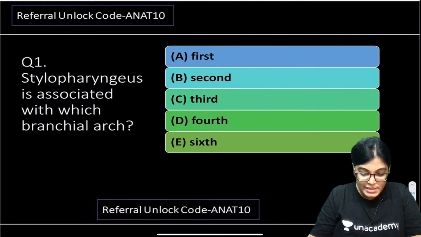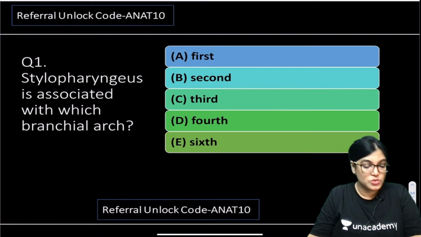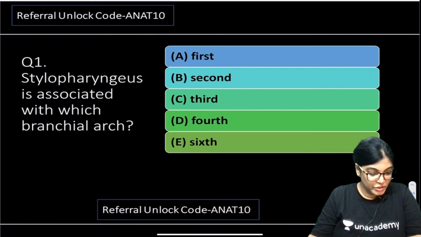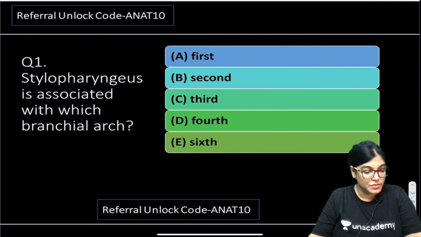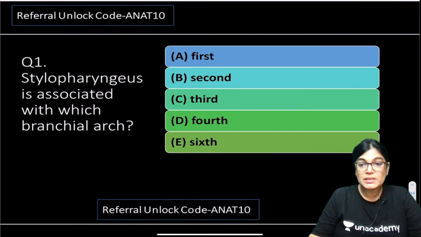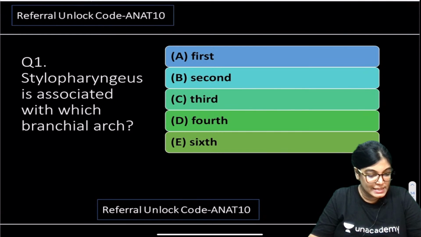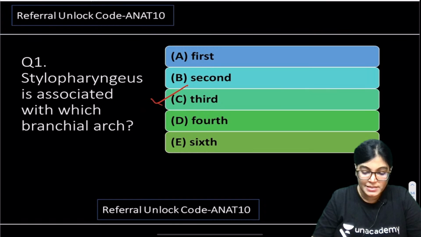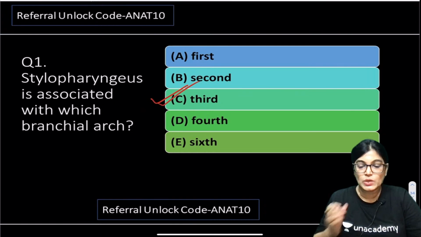So I got Sam giving C as the answer. What about others? VIP is also telling C, Acharya is telling C, Kumaran is telling C. Bharat M is telling C. Most of the students are telling the answer is C. So the students are perfectly telling the right answer, and the right answer is C. This is a direct MCQ, so no need for further explanation, I think.